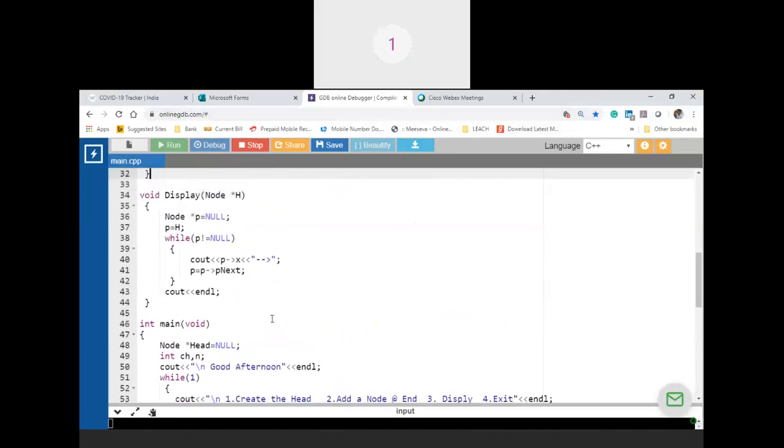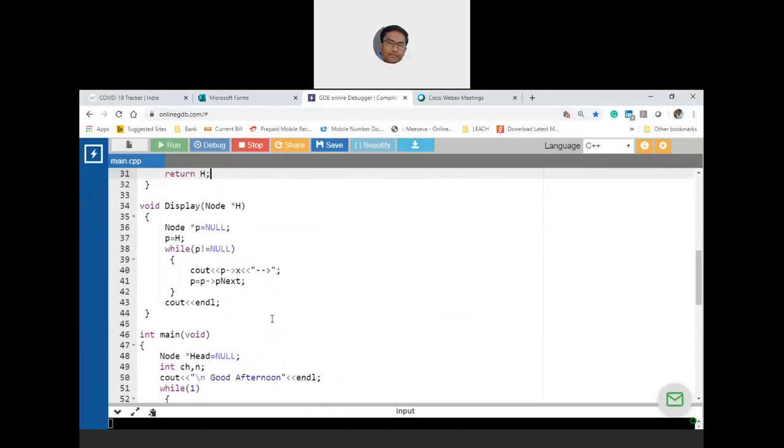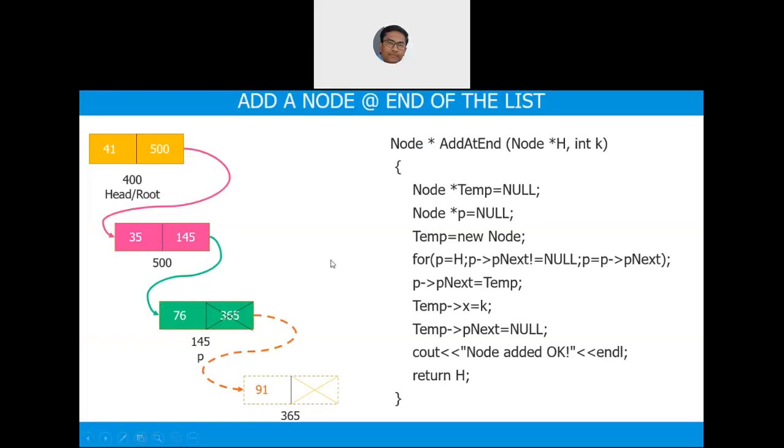I also advise all of you to please start doing the programming. Otherwise, it will be very, very difficult to sit in front of your systems, because telling these logics in presence itself requires careful attention, and we are virtually connected. Please be interactive. Are you following? Yes, sir. Okay.